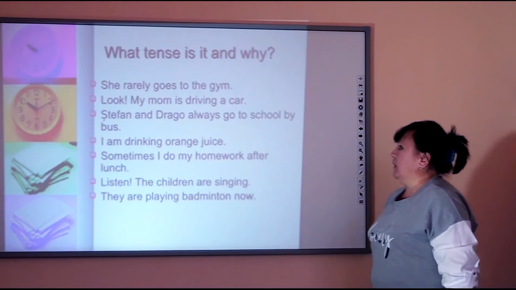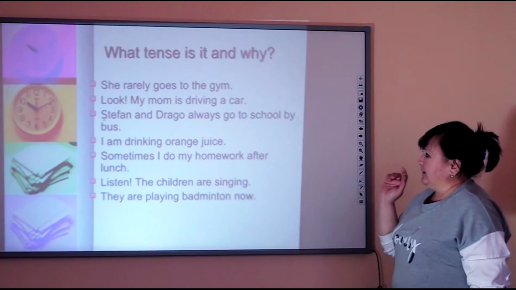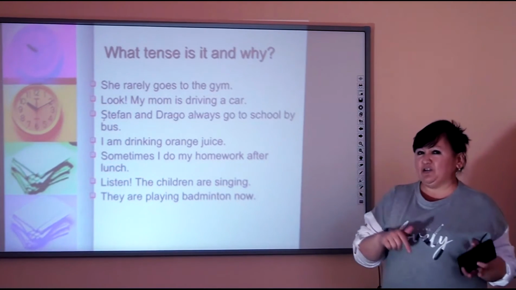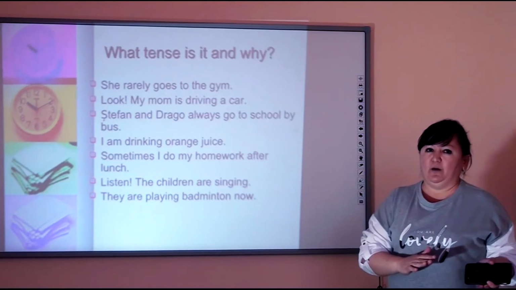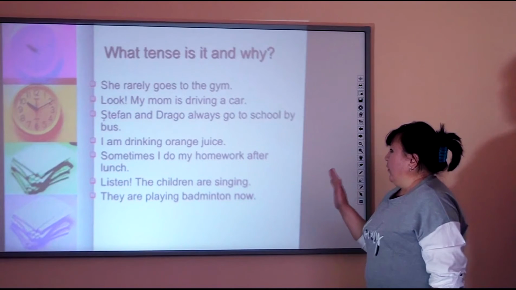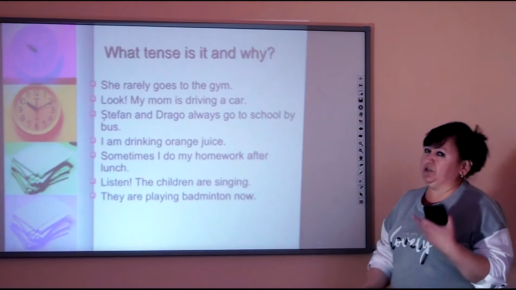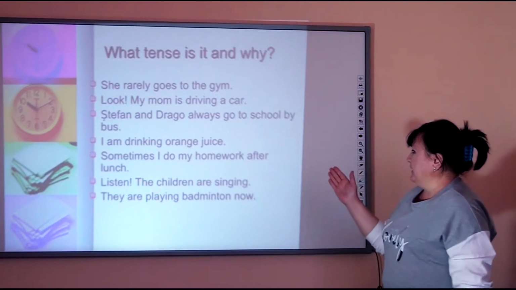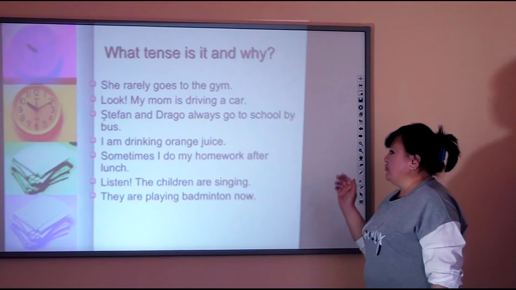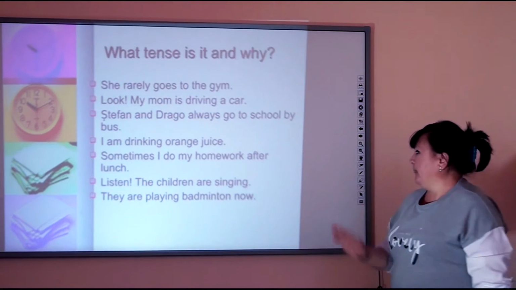The second one, look, my mom is driving a car. Here we can see the word look that shows us that the action is happening right now. So this is present continuous. Stefan and Drago always go to school by bus. This is a habitual action which happens every day. So here we have always. Next one, I am drinking orange juice. It is an action which is continuing right now.